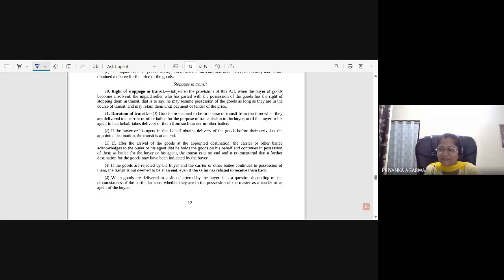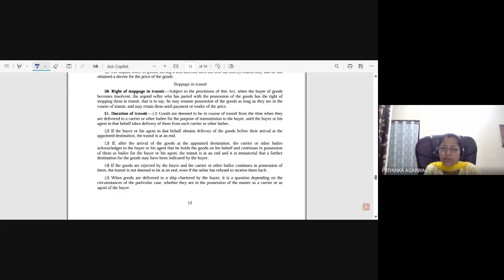Tell me. Do you think the transit has come to an end? Because you need to see that goods are rejected by the buyer. He has not confirmed that he's taking the delivery, or he has not informed any other location. So the driver of that vehicle is still holding that on behalf of the seller itself. So that's why the goods are still called as stoppable in transit, and the transit has not come to an end.